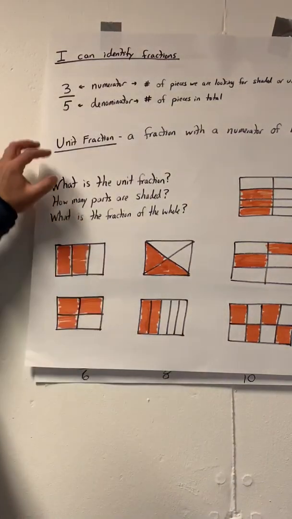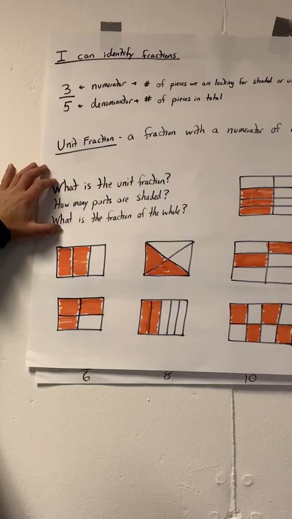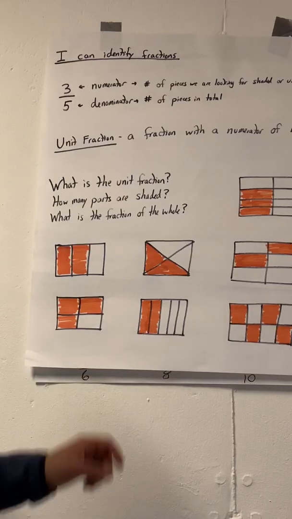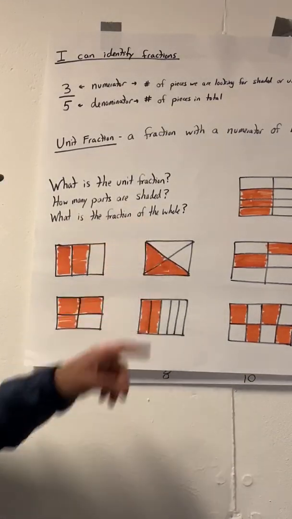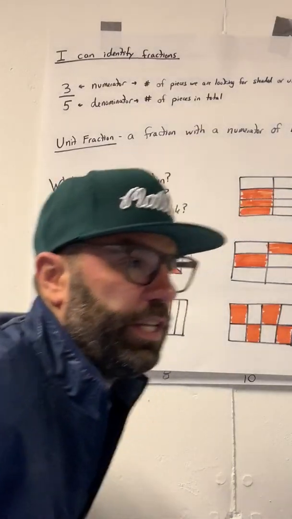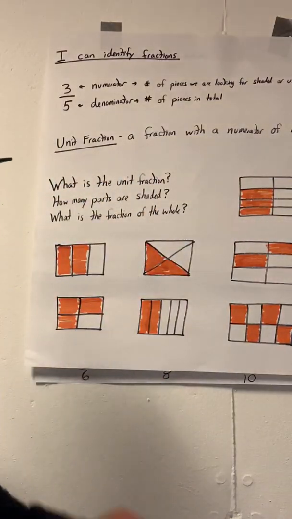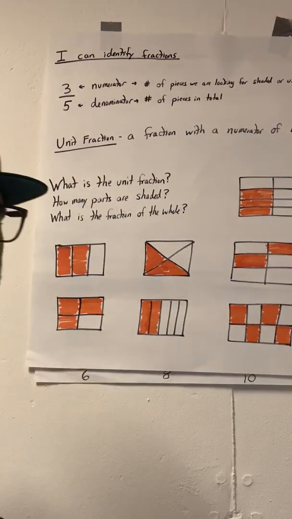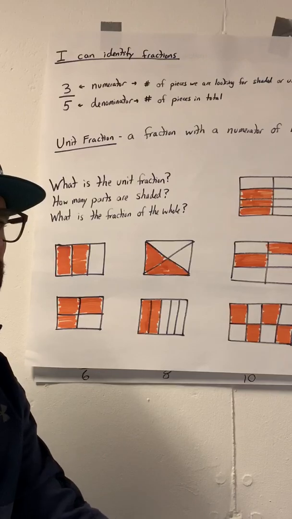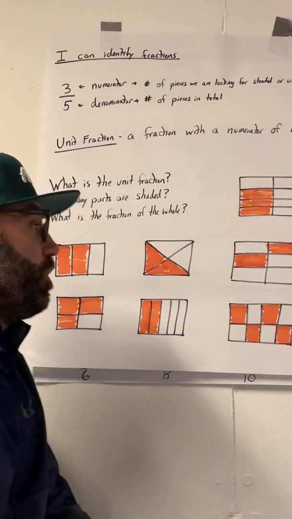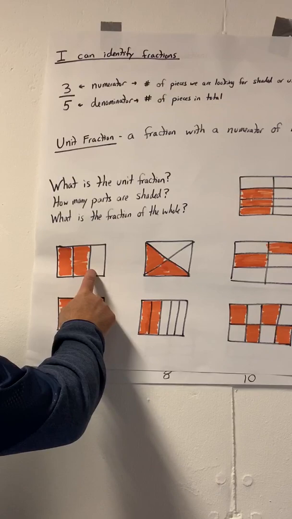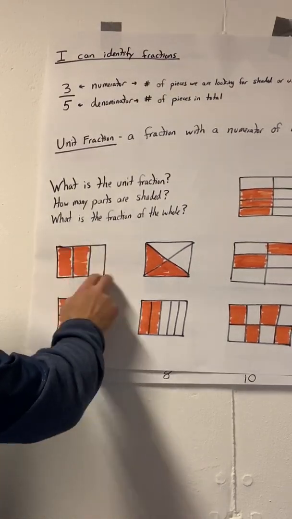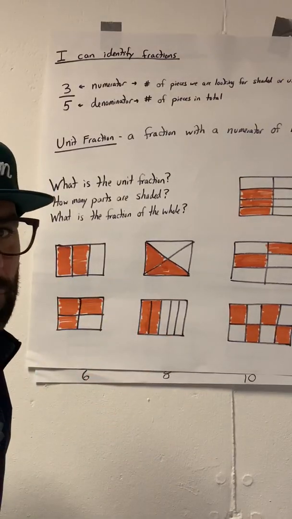Okay, so the big 3 questions they're going to ask you today is, what is the unit fraction, how many parts are shaded, and what is the fraction of the whole? Okay, so when you get to these questions, the first one, you might be a little confused, like, what is the unit fraction? And you'll look at it and you'd say, but it's not a unit fraction because it doesn't have a 1. True. But they want to know like what each piece is, what that means. How many parts are shaded, and then what is the fraction of the whole is like what is the whole fraction. So let's go through these, okay?